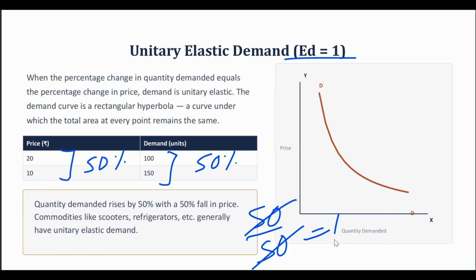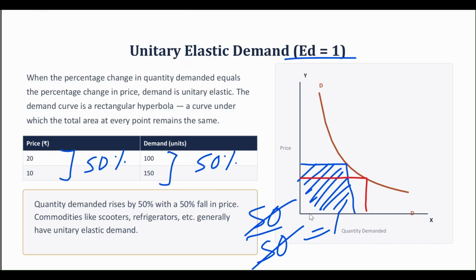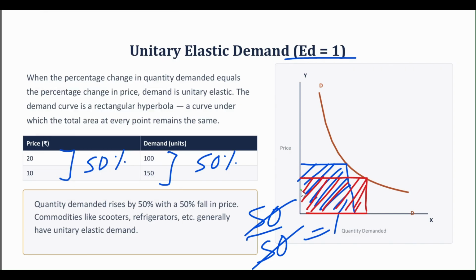The demand curve is going to be a rectangular hyperbola here. Now what is a rectangular hyperbola? It refers to a curve under which the total area at every point remains the same. So if I calculate the area of this region, it is going to be the same if I calculate the area of probably this region, or this region.